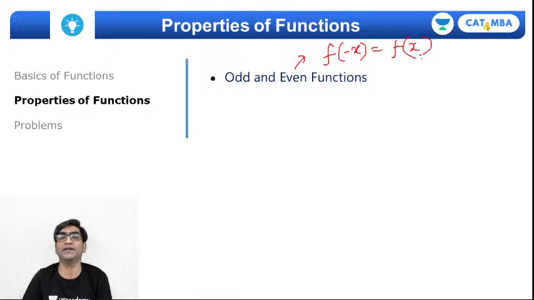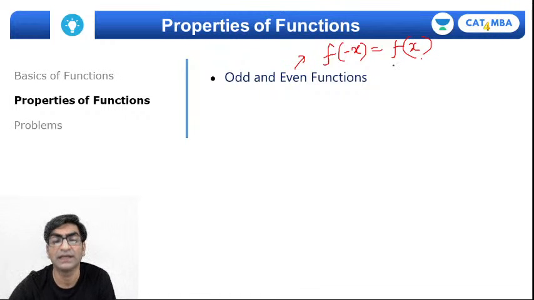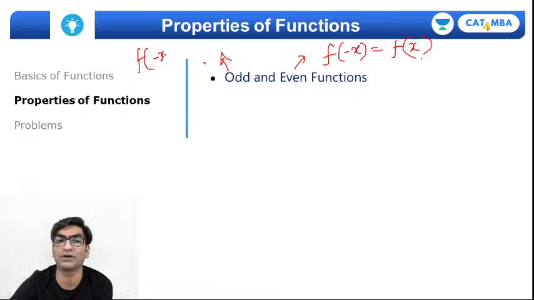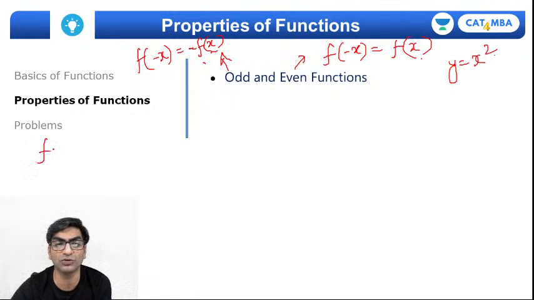So whether you feed it a positive input or a negative input of the same magnitude, the output will remain the same, then it's called an even function. A function is called odd if by negating the input, the output also becomes negative of its previous value, right? So something like y equal to x power 2 will be an even function, because whether you put x as 2 or minus 2, the function value remains the same.